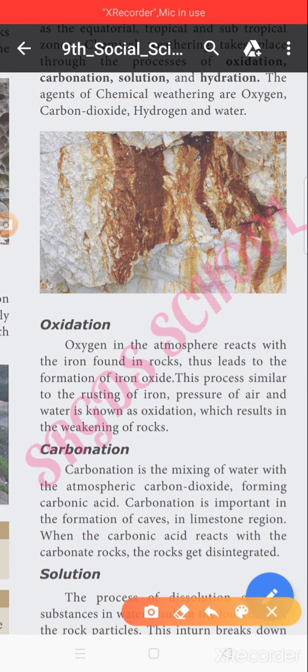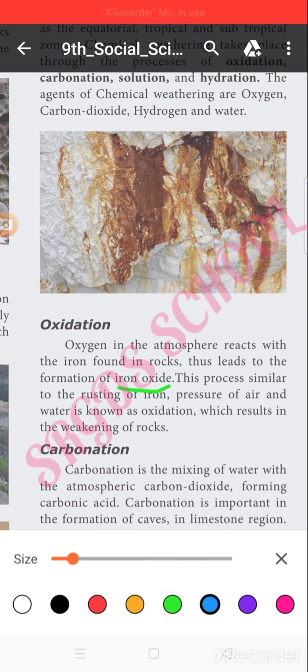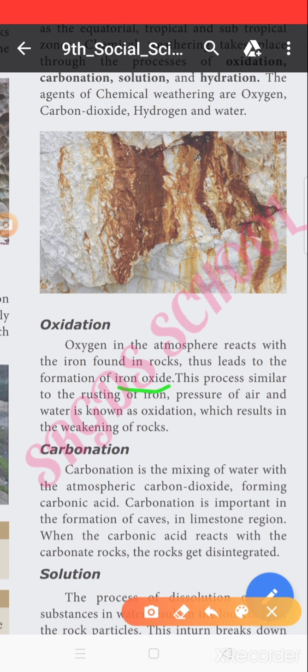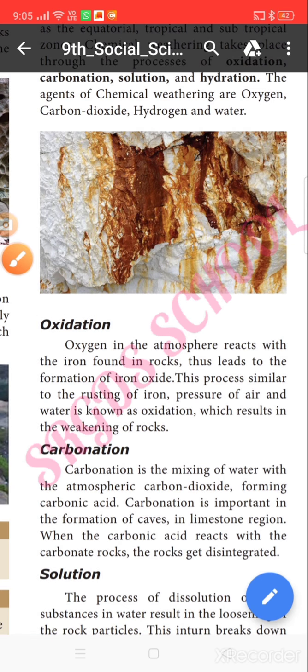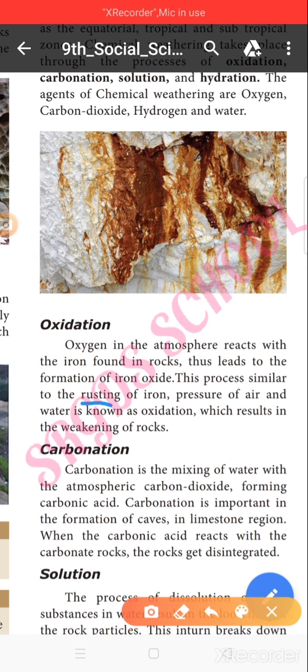There are so many minerals in the rocks. One such mineral is iron. So the iron in the rocks reacts with the atmospheric oxygen and forms iron oxide. What is the nature of iron? You all know iron, irumbu. It has the main characteristic feature of rusting. Rusting means what? Turupidithal. So the iron in the rock rusts and changes its color to red. Due to the rusting of iron, the rock becomes weak and breaks down, and this is called the oxidation type of chemical weathering.